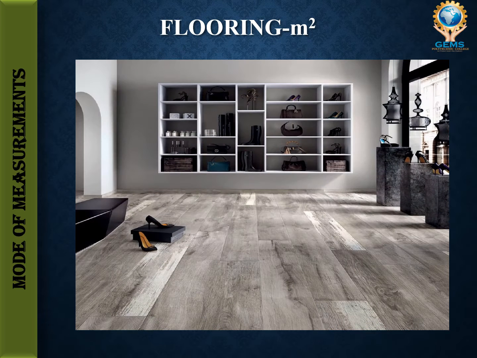Then flooring work. Flooring means first we need to apply cement concrete over lime concrete. For example, 25 mm cement concrete over 75 mm lime concrete. Then cement concrete floor, then the door and window sills. Everything is called flooring work, and all these works will be measured in meter square.